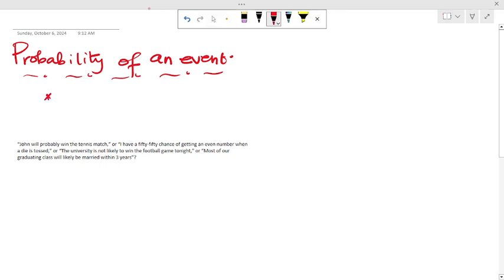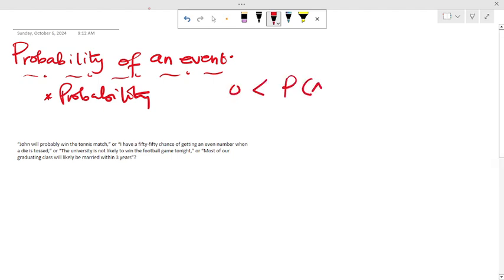Now, what is probability? Probability is the likelihood that an event will occur, right? So it is assigned a weight. The probability that an event will occur is assigned values between 0 and 1.